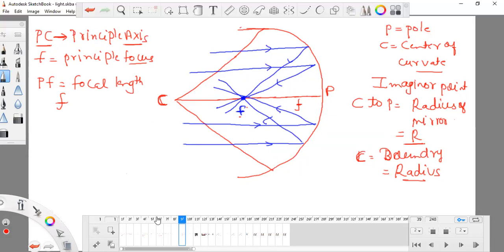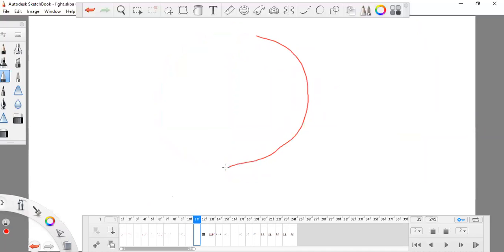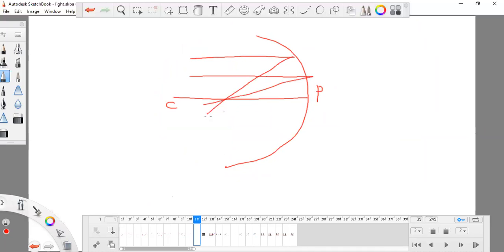When so many lines are coming, you know that they have no physical contact with this mirror, and it is something which lies outside. These lines are coming in this direction.